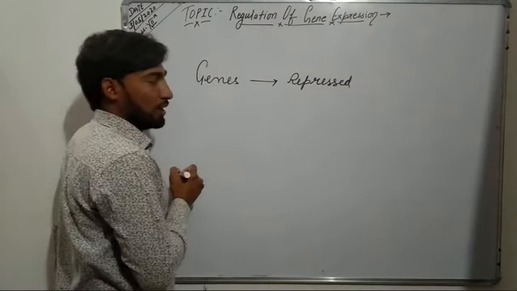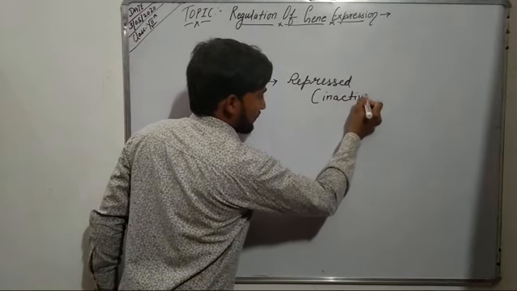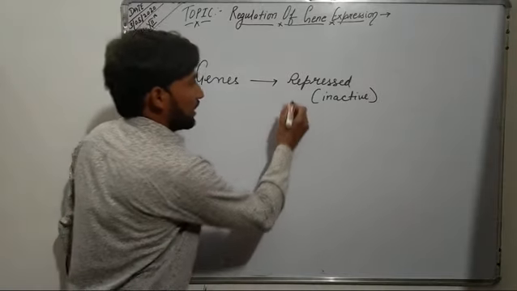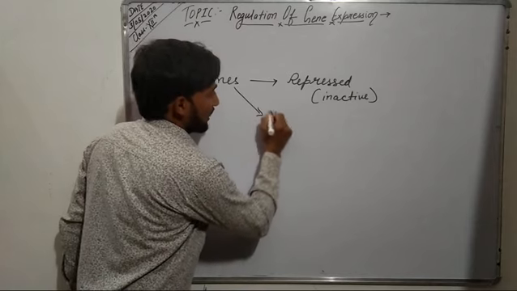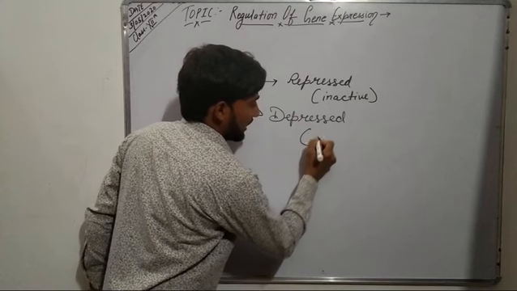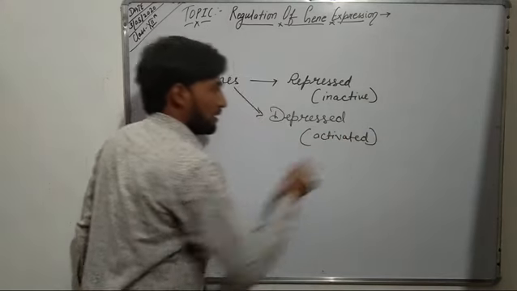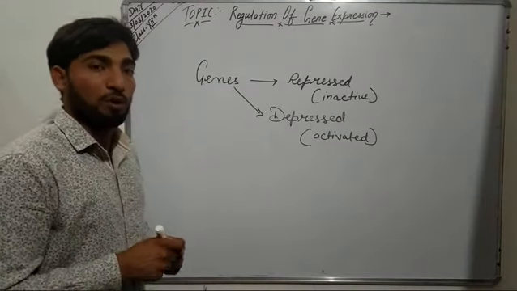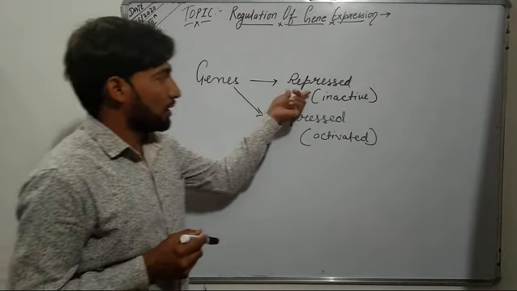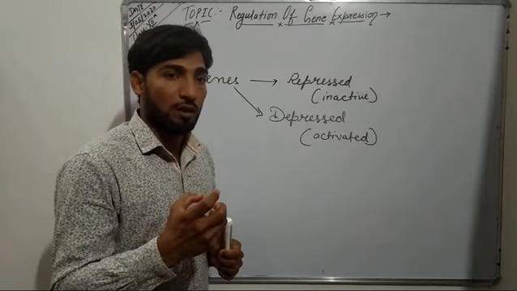Genes are present in repressed form. Repressed form means they are present in inactive form. And when some protein or some enzyme is required in our body cell, then only the genes get derepressed. Derepressed means they get activated, and after the activation they result in the production of an enzyme or a protein.